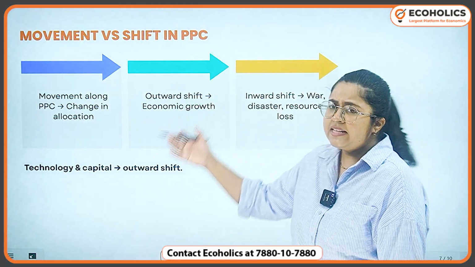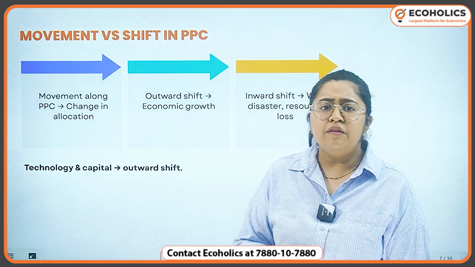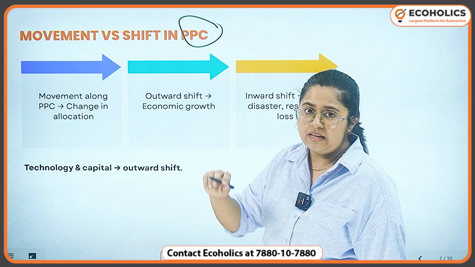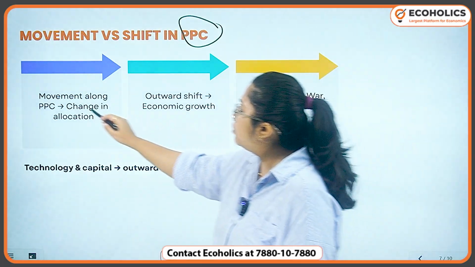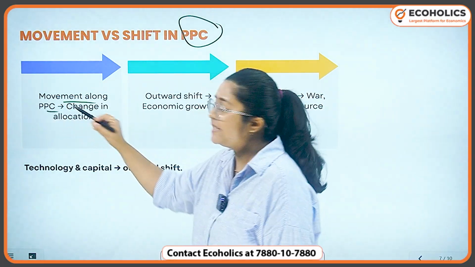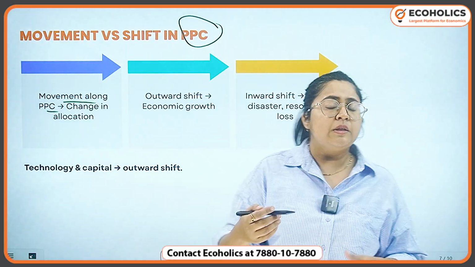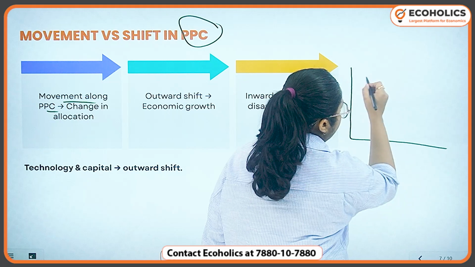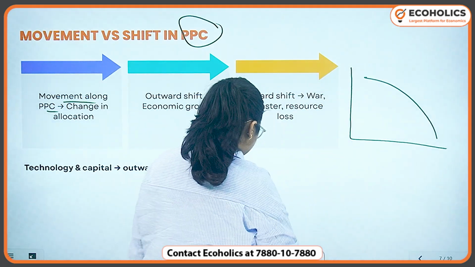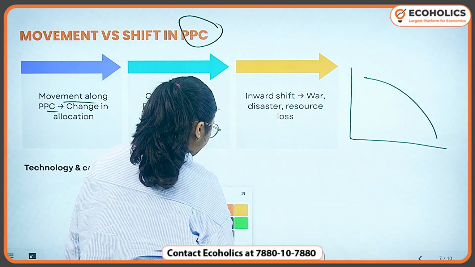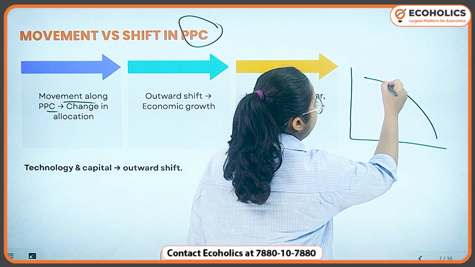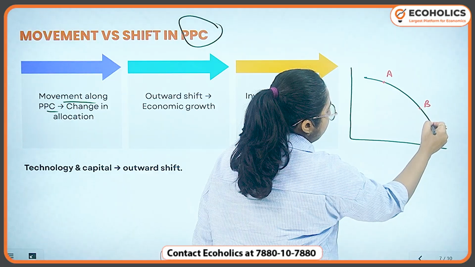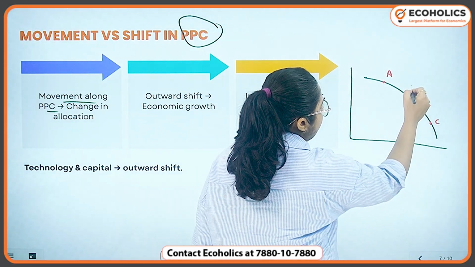Now, let's understand the curve's movement and shift in the PPC. So, whenever there is a movement along the PPC, meaning that we are just moving our position, let's say from point A to point B to point C to point D.